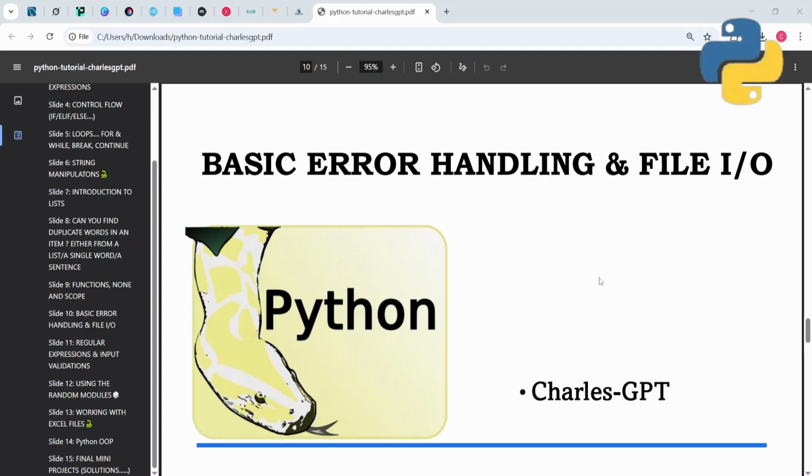So in this tutorial, I'm going to be explaining more on basic error handling and file inputs and outputs in Python. Okay, let's get started.